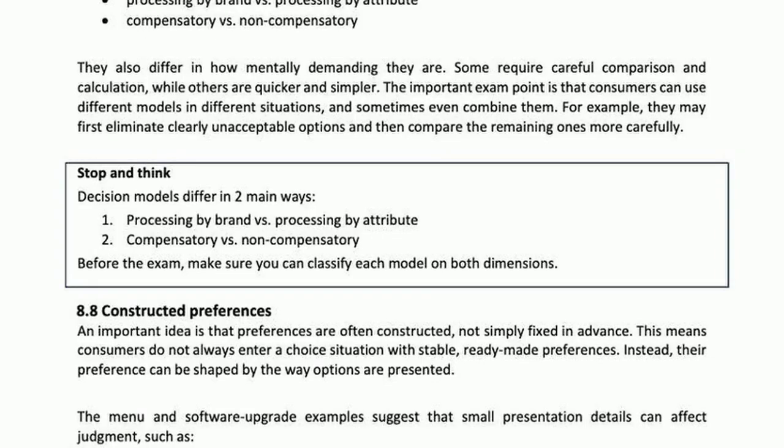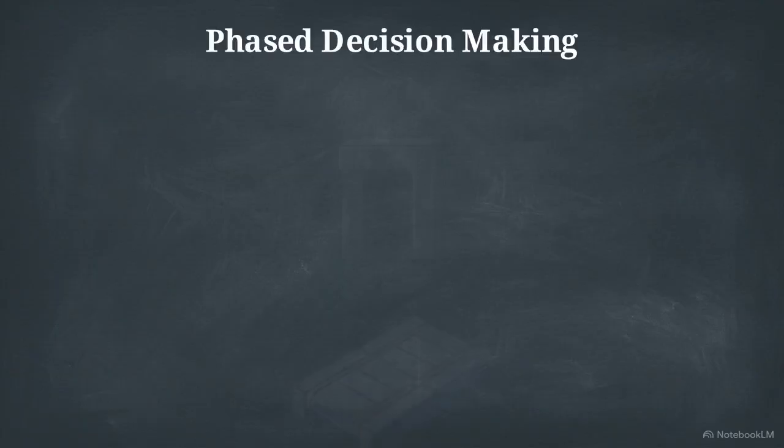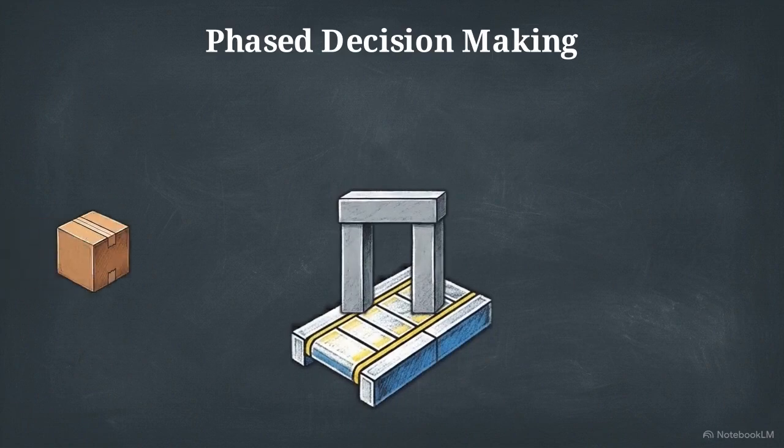As this summary shows, every decision model we've examined falls across two primary dimensions: whether the processing happens by brand versus by attribute, and whether the underlying math is compensatory or non-compensatory. But the ultimate complexity lies in how these systems interact. Consumers rarely rely on a single model from start to finish. Instead, they deploy them in sequential phases.